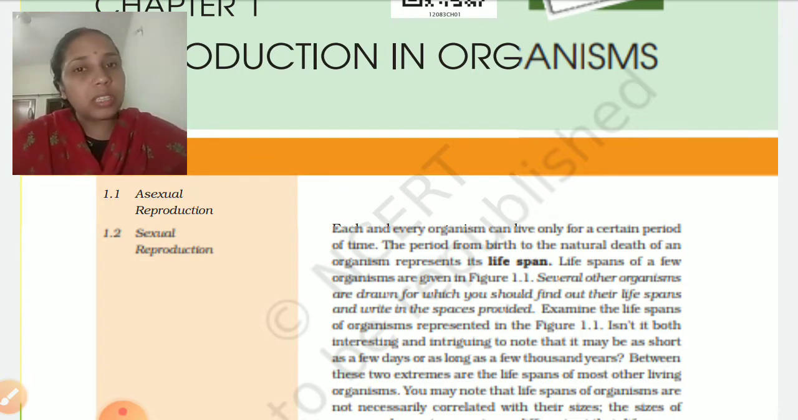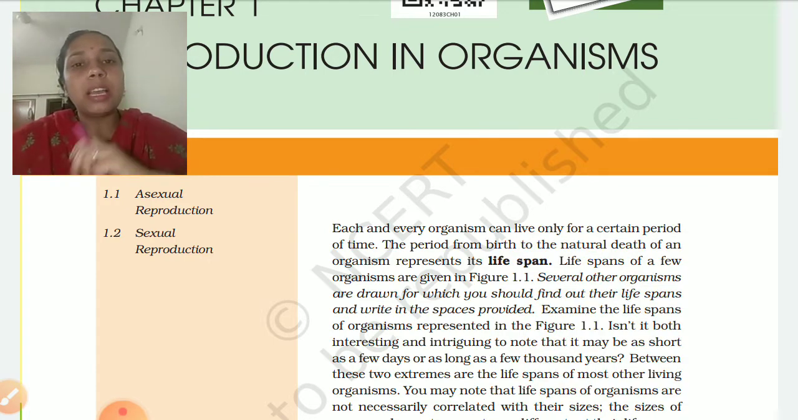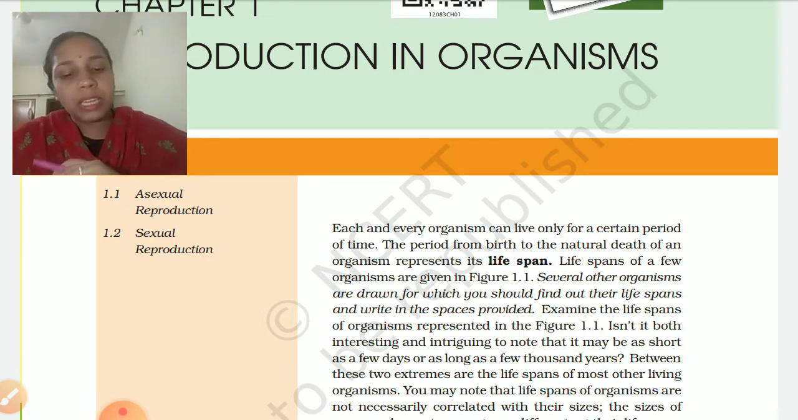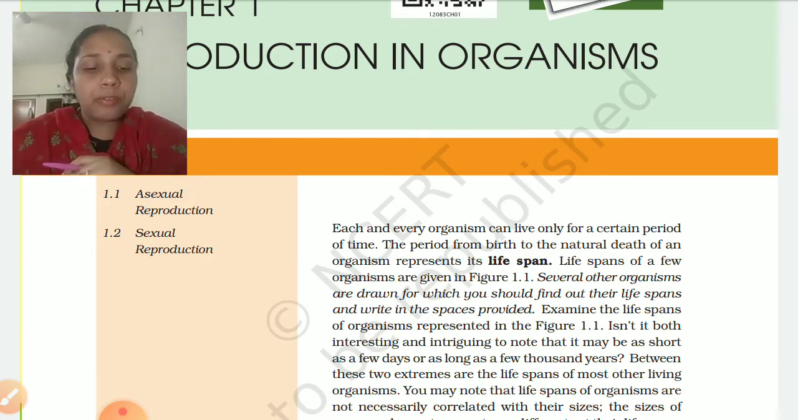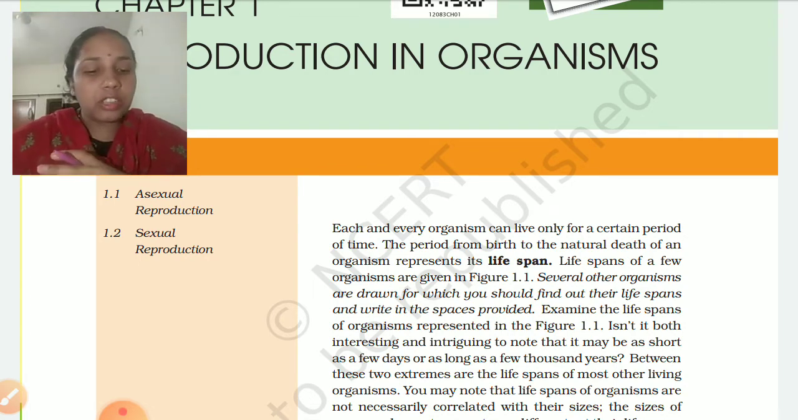Okay, now what is the life cycle? Life cycle is a series of changes which takes place in the life of the organism from the birth to the death. Every living organism has a particular lifespan. Lifespan is the duration. Now what is the lifespan? It is the time period from the birth to the natural death of an organism.